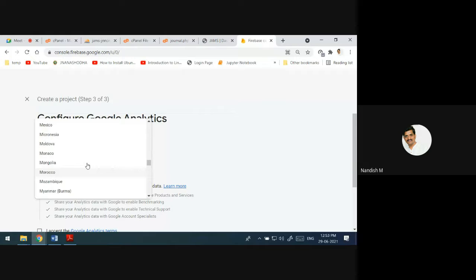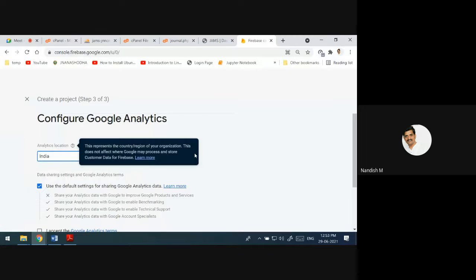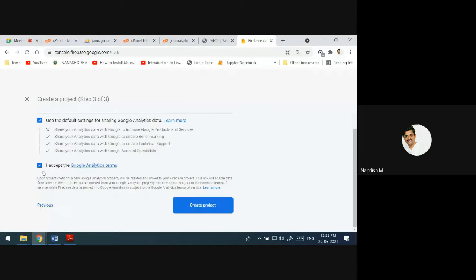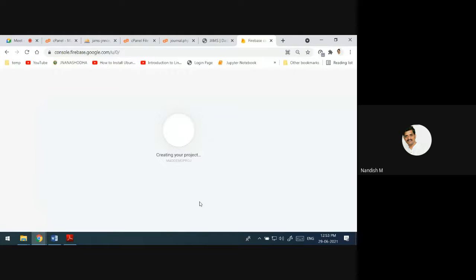See what information I am giving, the location where exactly I am using it. See here, this is what is going to create the project. I've given the project name as MED demo project.